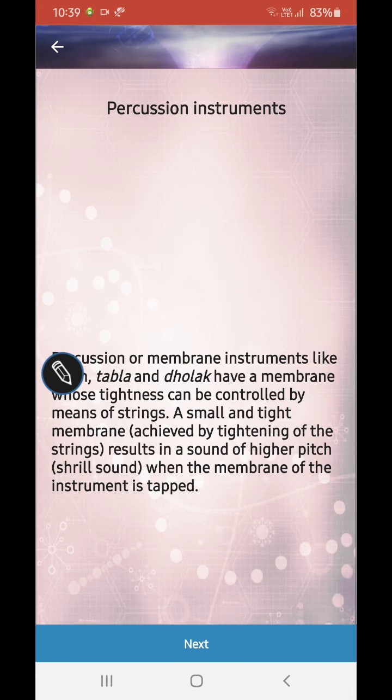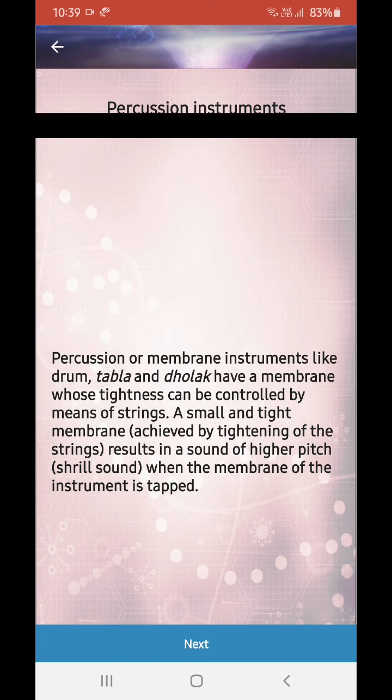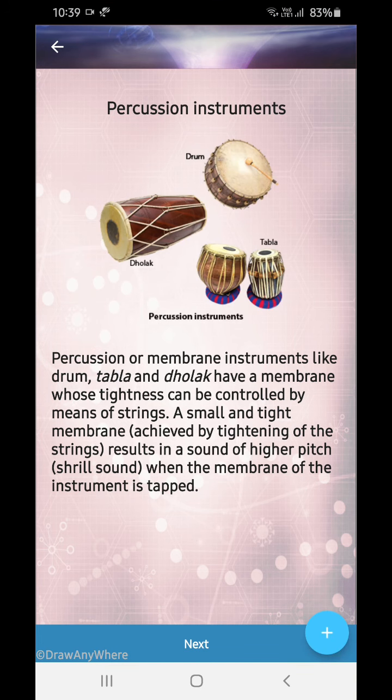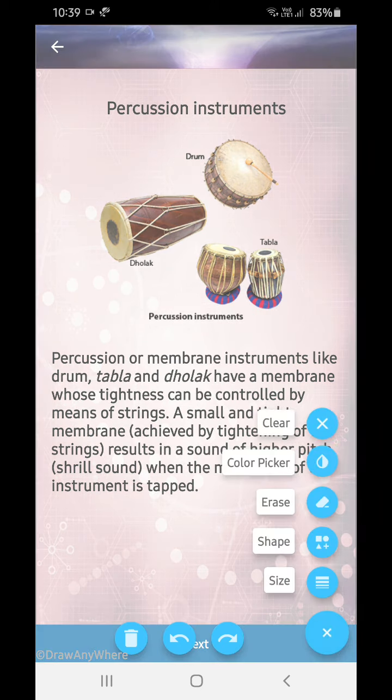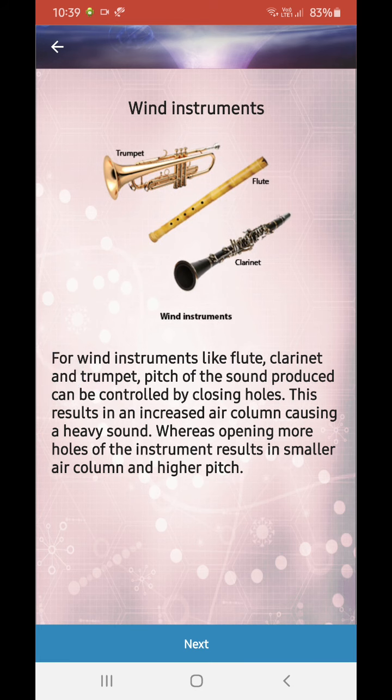Okay. Percussion instruments. Percussion or membrane instruments like drum, tabla, dholak have membranes. So they have membrane-like tightness that can be controlled by means of strings. You see, strings are inside. Okay. A tightened membrane results in sound of higher pitch when the membrane of the instrument is tapped. Okay, so when it is loose, it results in lower pitch. So like that, you will have to play that.